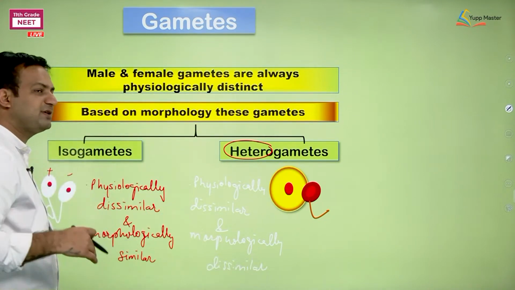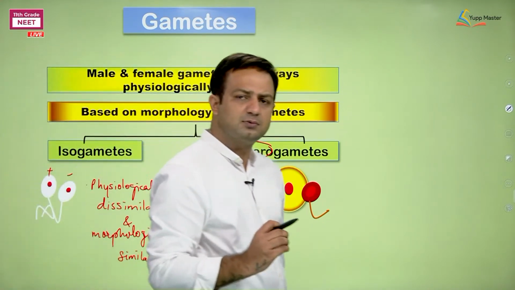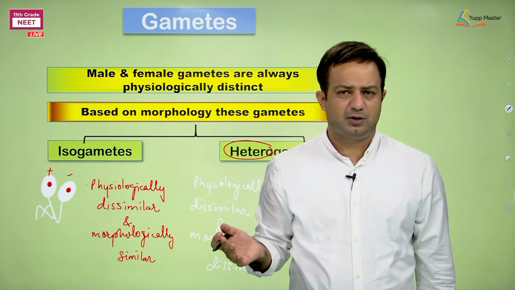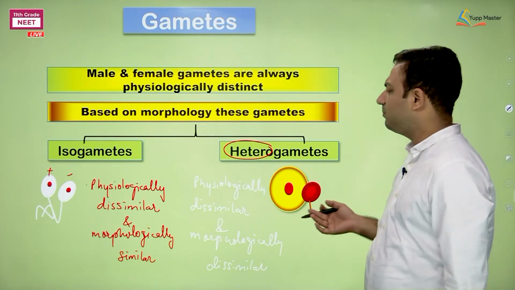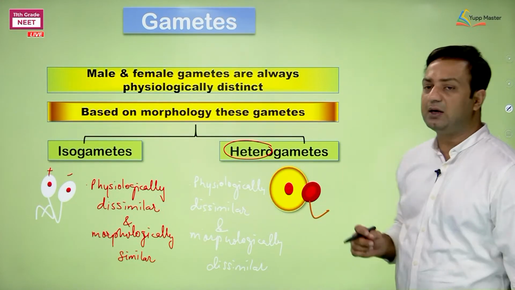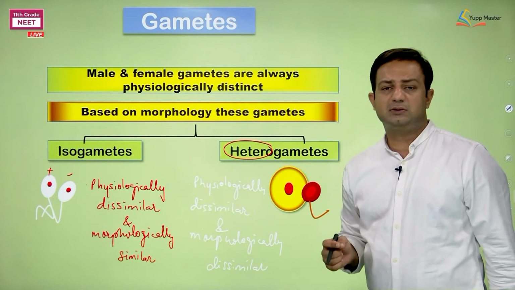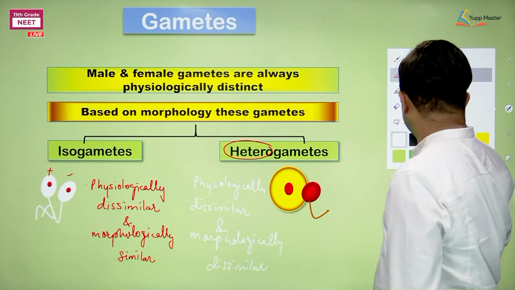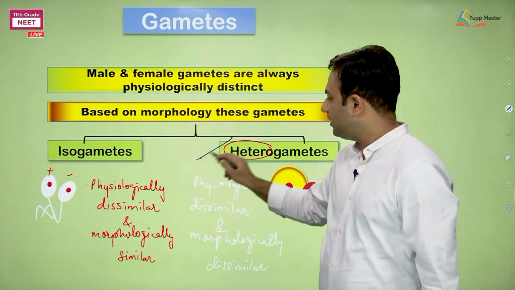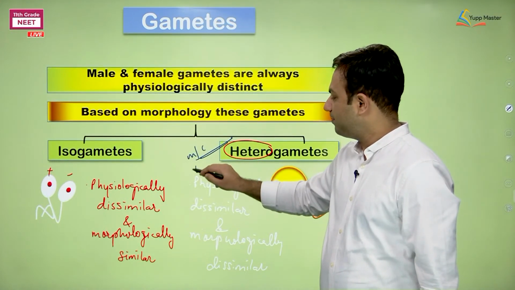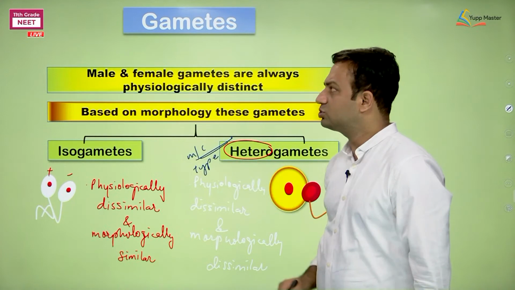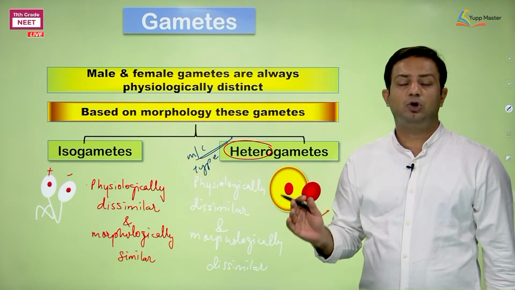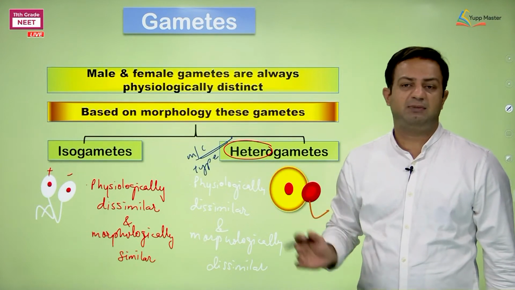The extent of dissimilarity may be somewhat dissimilar or much more different from each other. That is what we can mention about isogametes and heterogametes. And remember, in most organisms doing sexual reproduction, heterogamete is more common in occurrence. Most of the organisms that do sexual reproduction have dissimilar-looking male and female gametes.